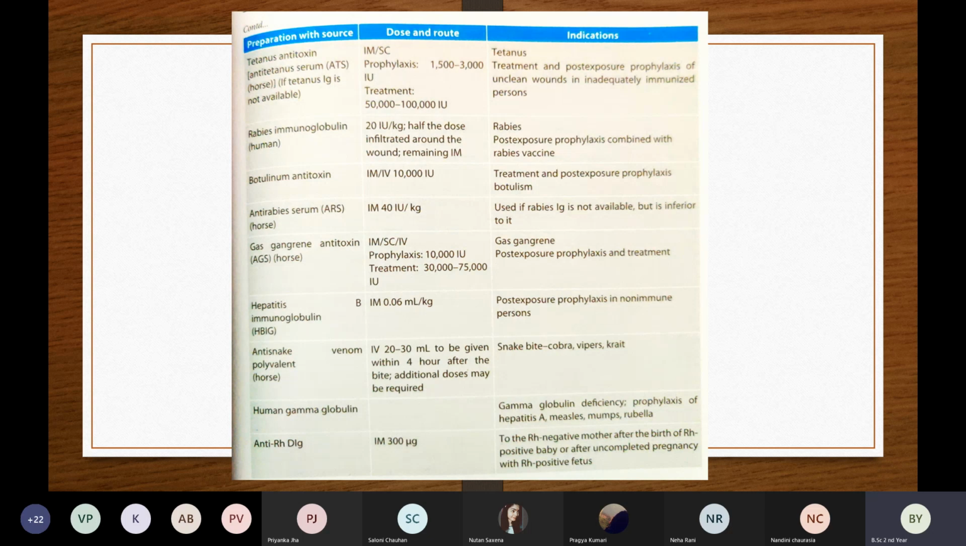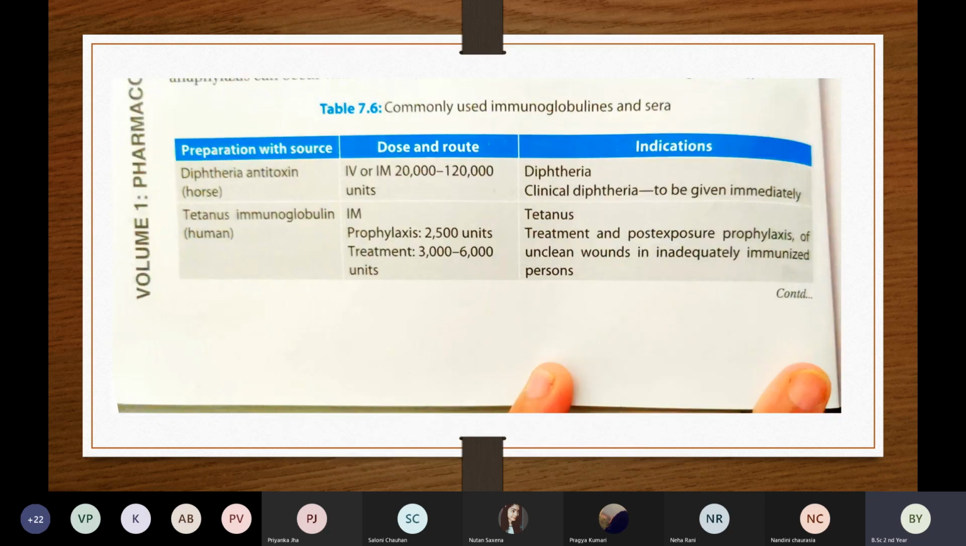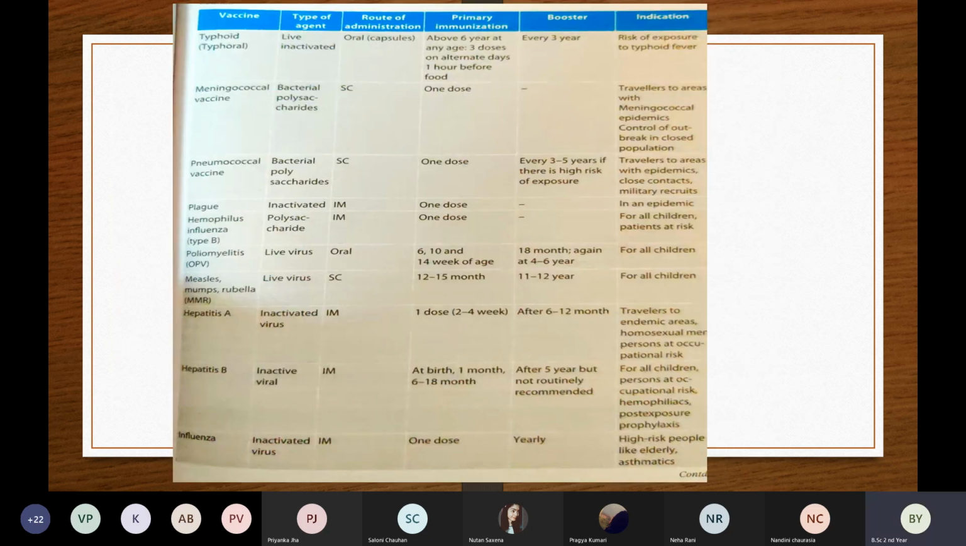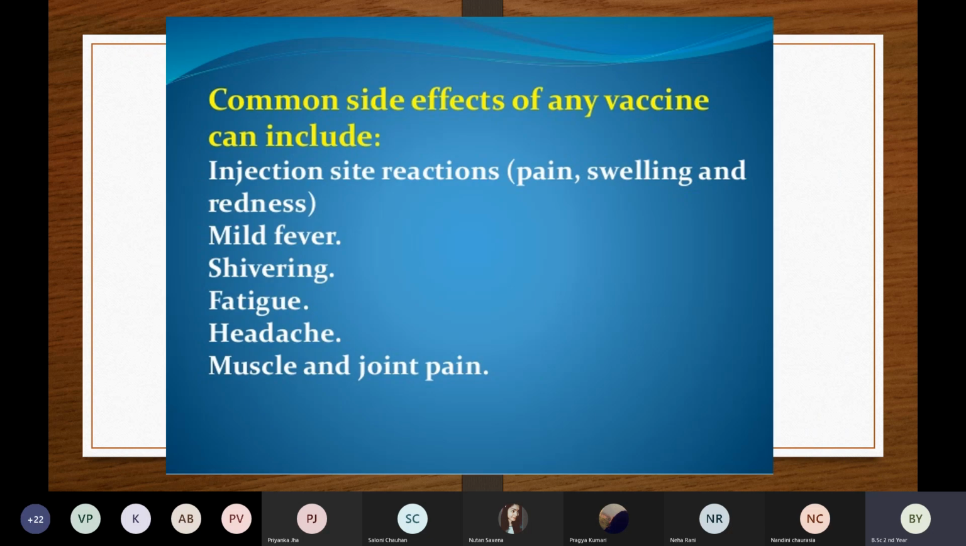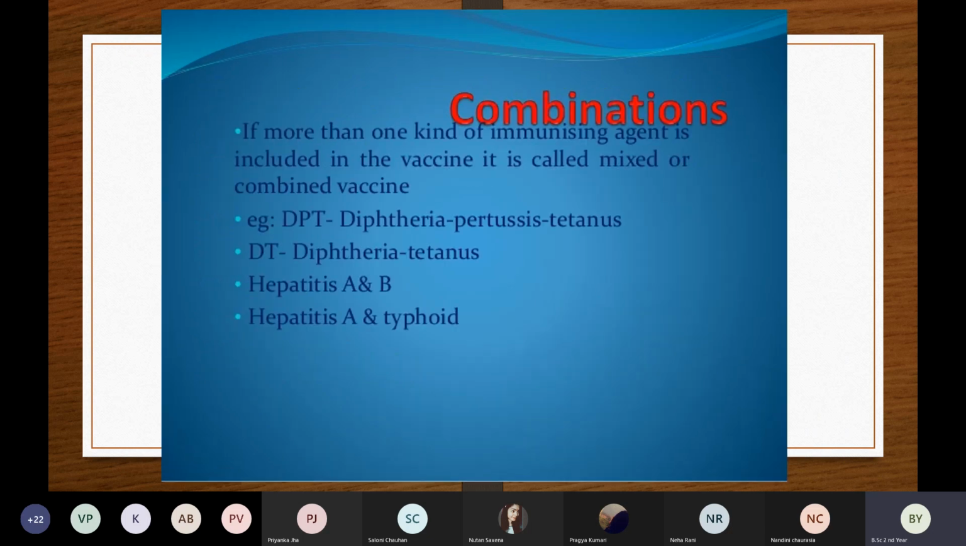So is this clear regarding active and passive immunity and regarding the vaccines and the immunoglobulins? Anybody has any doubts still here? Second years, anybody has any doubt? No, ma'am.